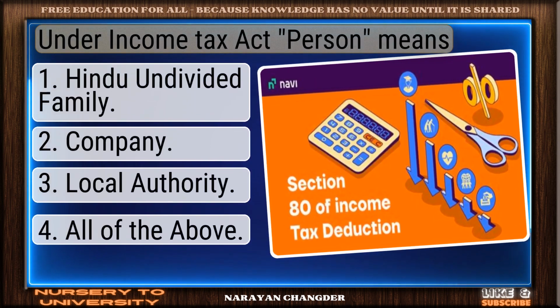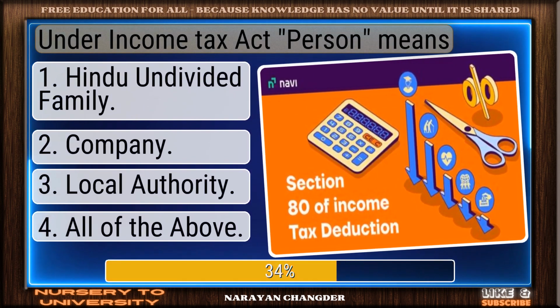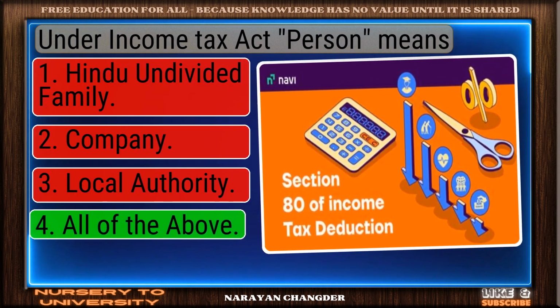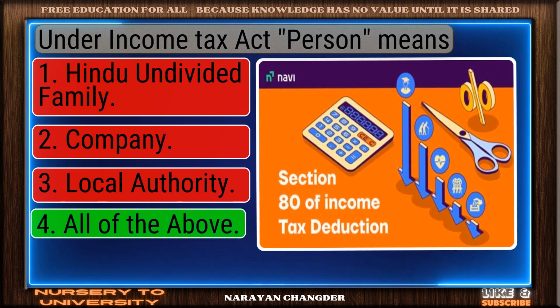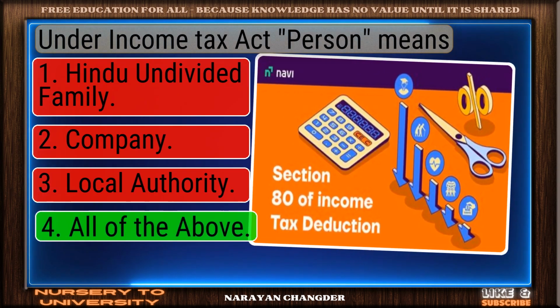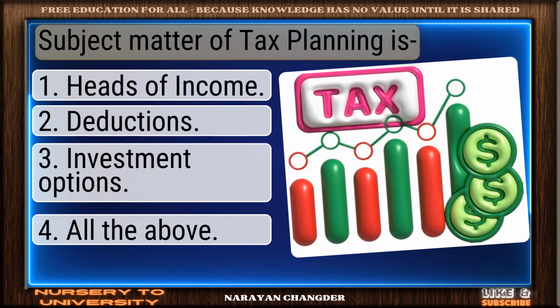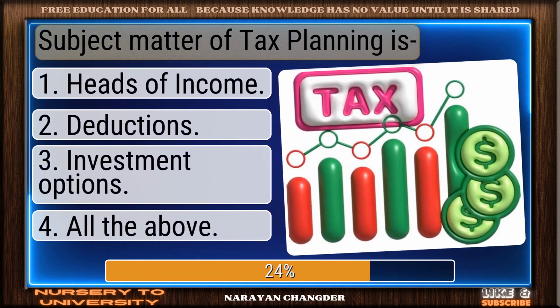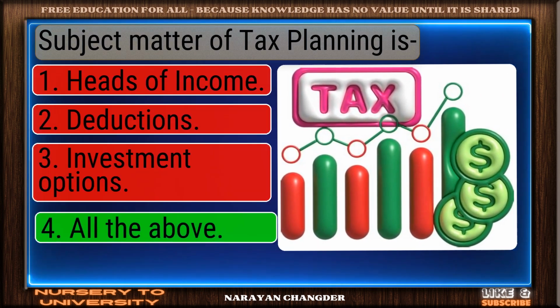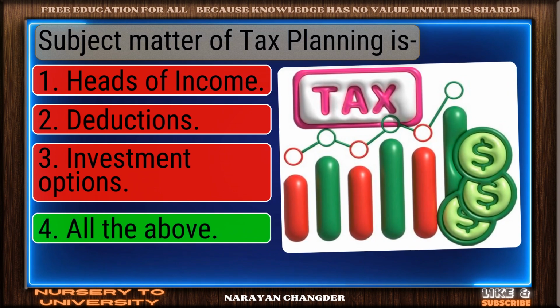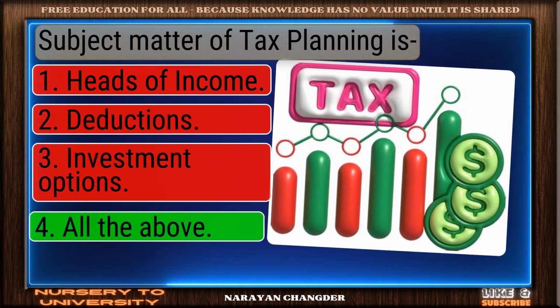Under Income Tax Act, person means. Sharp thinking. All of the above is the right choice. Subject matter of tax planning is. Great thinking. All the above is the right choice.